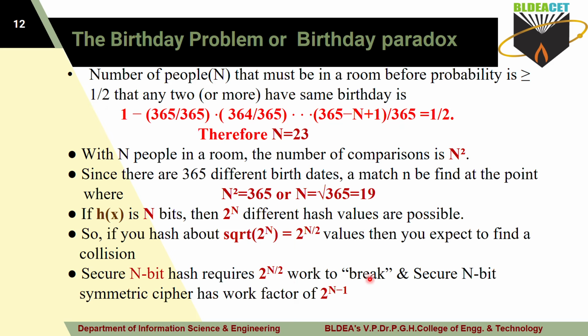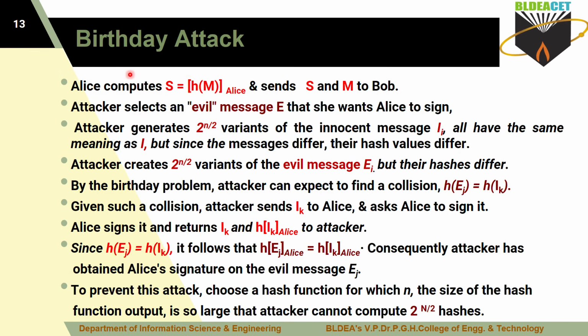Okay, the collision you have to break here, and you have to secure. An n bit symmetric cipher has a work factor of 2 to the power of n minus 1 here. If you are using symmetric cipher encryption techniques, then it works for 2 to the power of n minus 1 factor. So for other methods, you have to break here. For that, I'll take one example as a birthday attack.